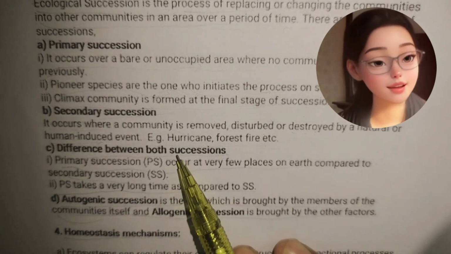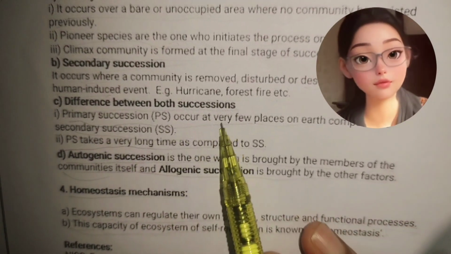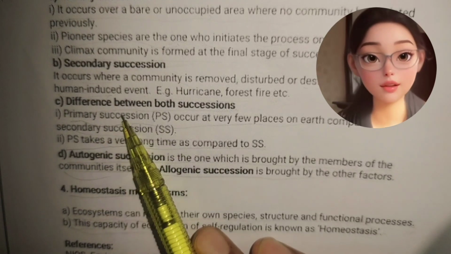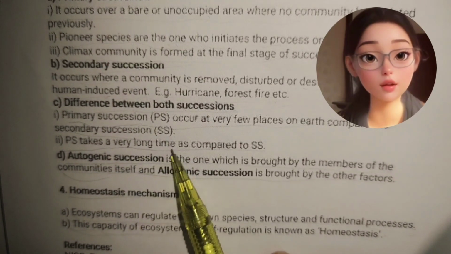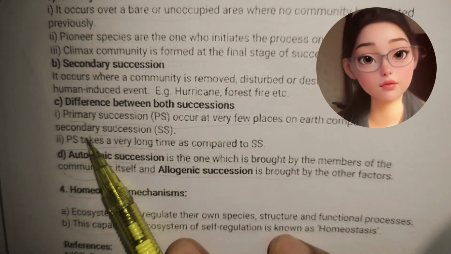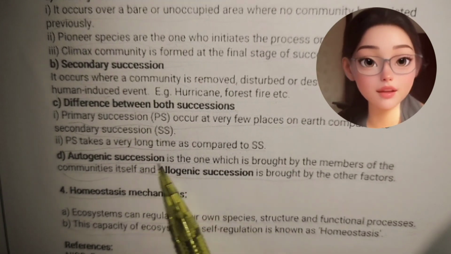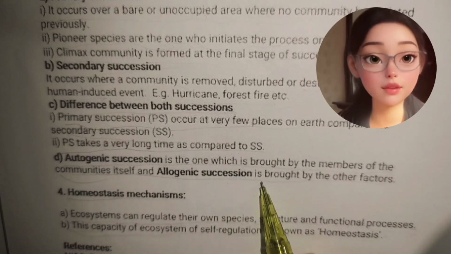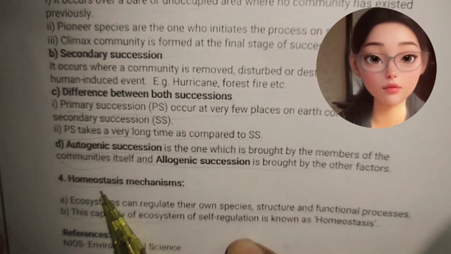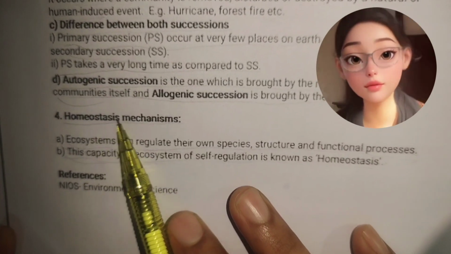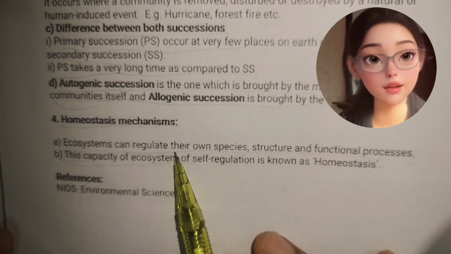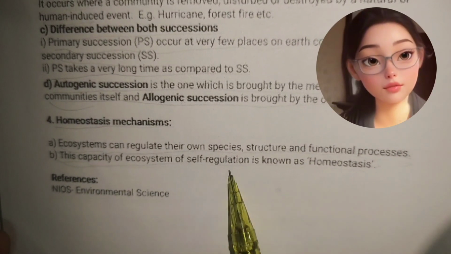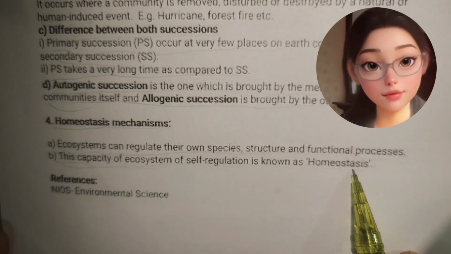Differences between successions. Primary succession, PS, occurs at very few places on Earth compared to secondary succession, SS. PS takes a very long time as compared to SS. Autogenic succession is the one which is brought by the members of the communities themselves, and allogenic succession is brought by other factors. Fourth one, homeostasis mechanisms. Ecosystems can regulate their own species, structure, and functional processes. This capacity of ecosystems for self-regulation is known as homeostasis.